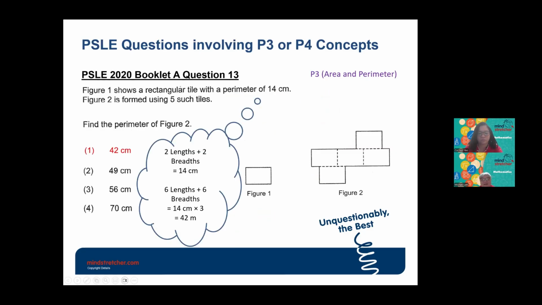Yeah, so this is the method that I used just now. Okay, that means 2 length and 2 breadth is 14 centimeter. Then 6 length and 6 breadth will be 14 times 3.